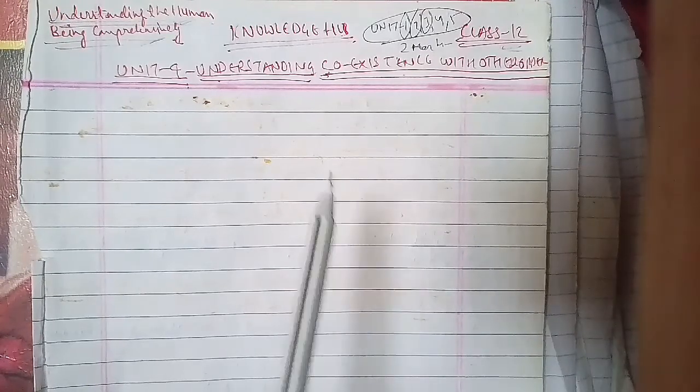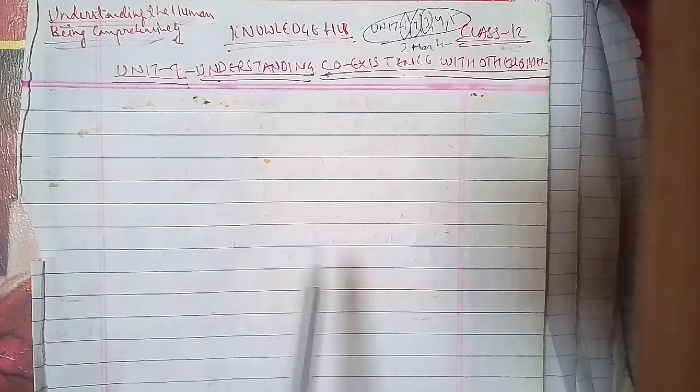In terms of understanding the human being comprehensively, the human aspiration and its fulfillment, we have to discuss the questions for unit 4, which is understanding coexistence with the other orders. The question that arises is: what do you mean by coexistence?